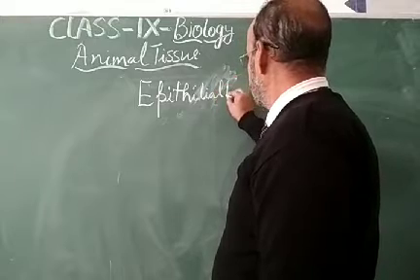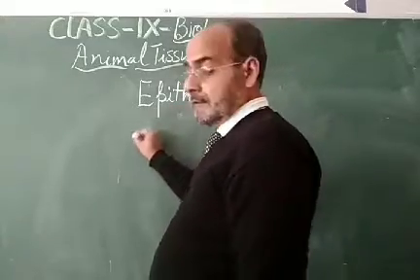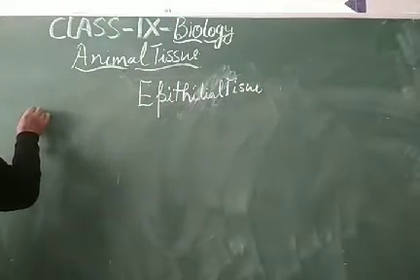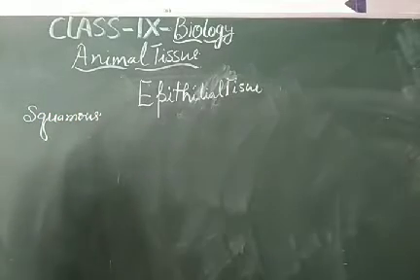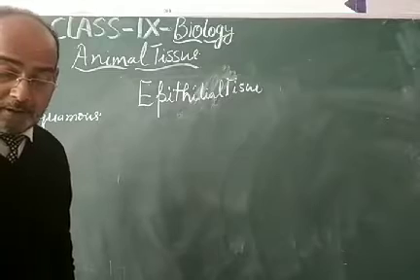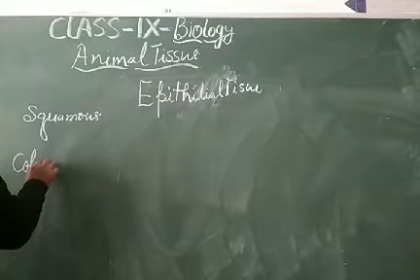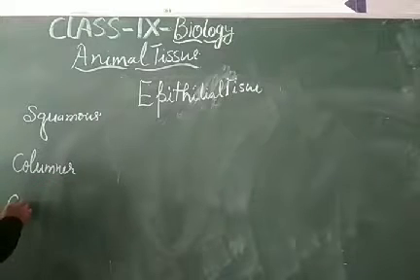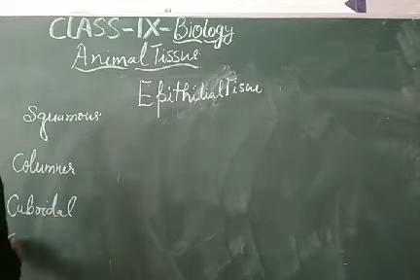Epithelial tissue is of so many types, like squamous, columnar, cuboidal, and glandular.